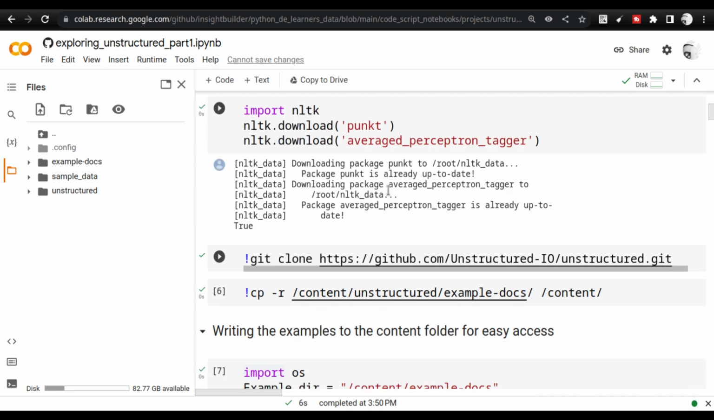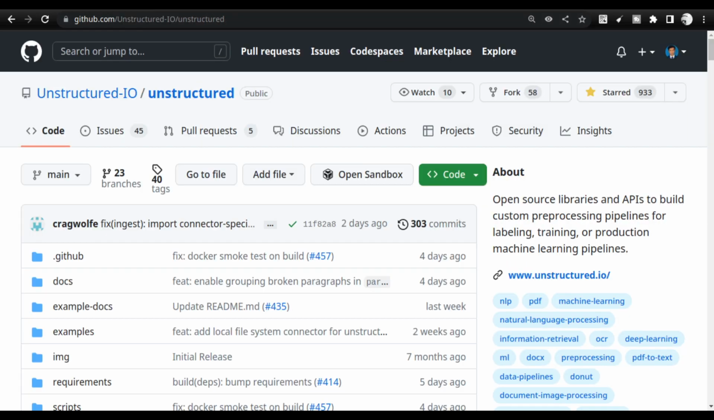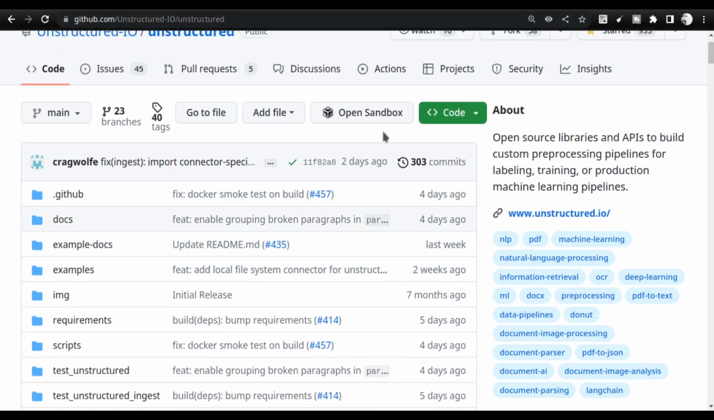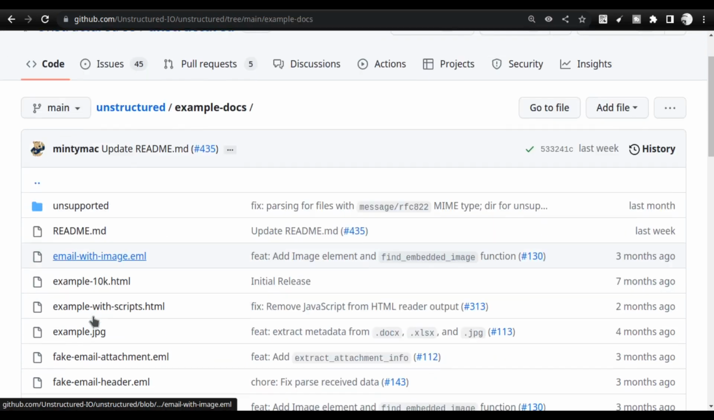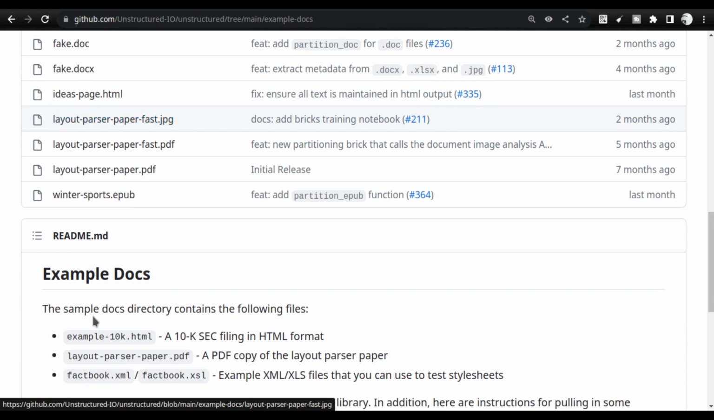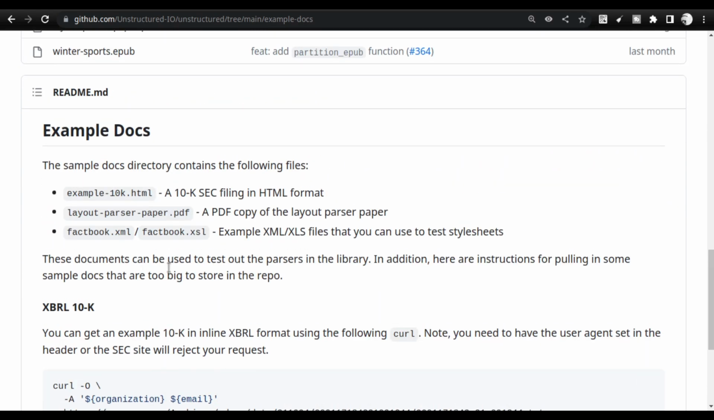What I am going to do is take the examples from Unstructured IO's Git repo. Let me go and show it to you, the repo of Unstructured, so that you can leave a star there. Just a minute. I hope it is visible for you guys. This is the Unstructured repo. Inside it, there is something called example-docs. This contains all the examples that they use in their explanation and documentation.